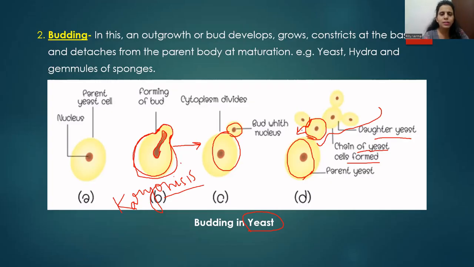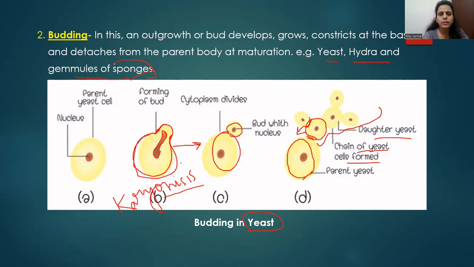In budding, first a small outgrowth or bud develops from the parent cell, and then karyokinesis takes place. That means the nucleus divides into two. So the parent body as well as the new bud attached to it both have a nucleus. Then a chain of new yeast cells is formed. Finally, all these small buds detach from the parent body, fall off, and develop as new individuals. The budding process can be found in yeast, in Hydra, and in gemmules of sponges.